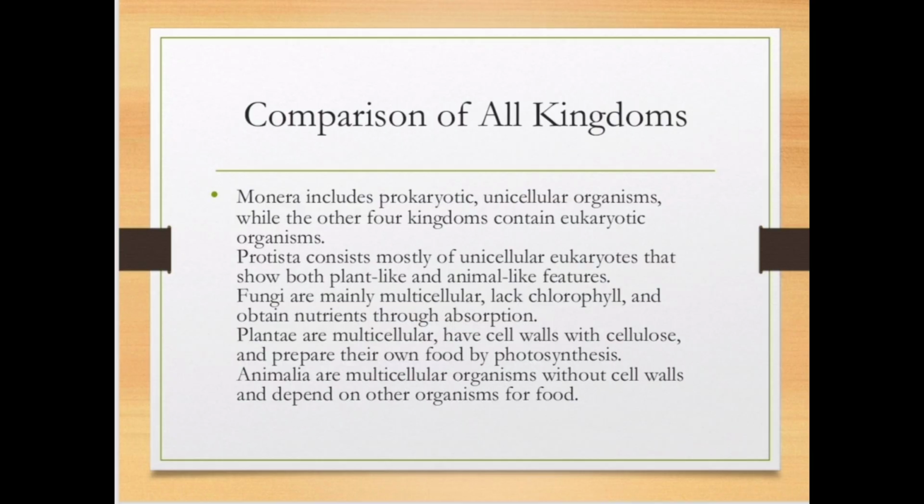The Kingdom Plantae are multicellular. They have a cell wall with cellulose and they prepare their food by photosynthesis. They are autotrophic. The Kingdom Animalia are multicellular organisms. They do not have cell walls in their cells and they are heterotrophic. They depend on other organisms and plants for nutrition.